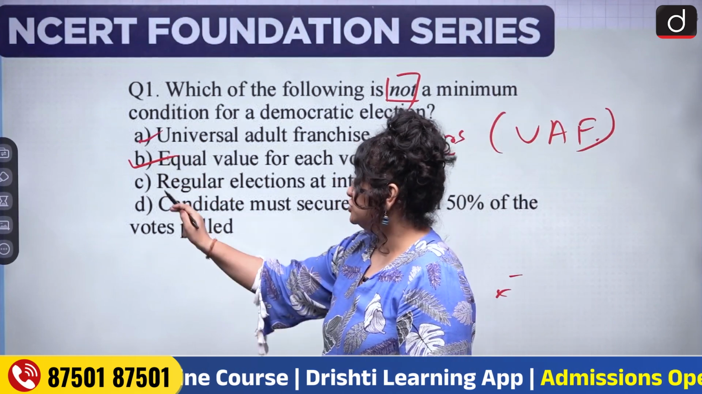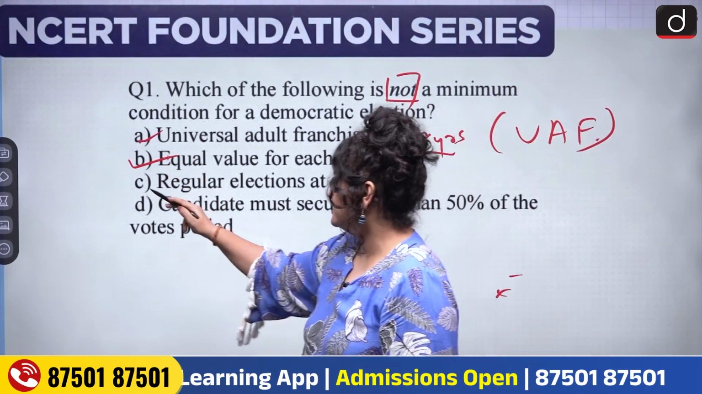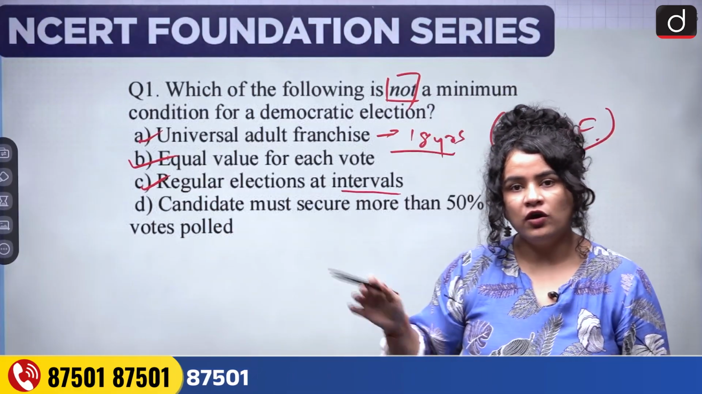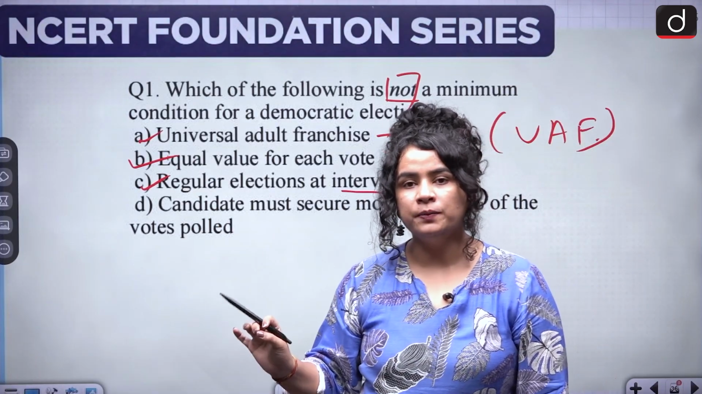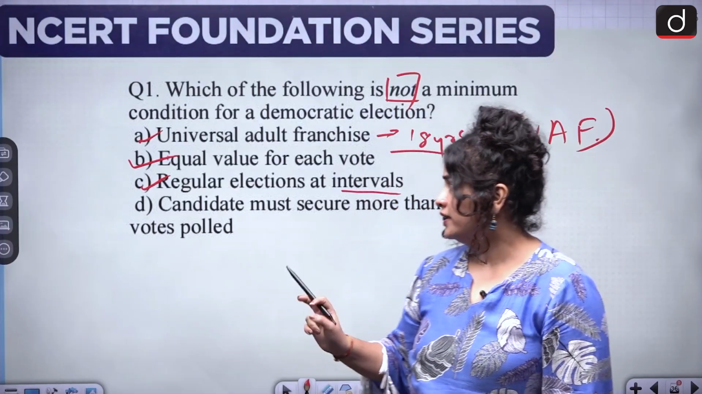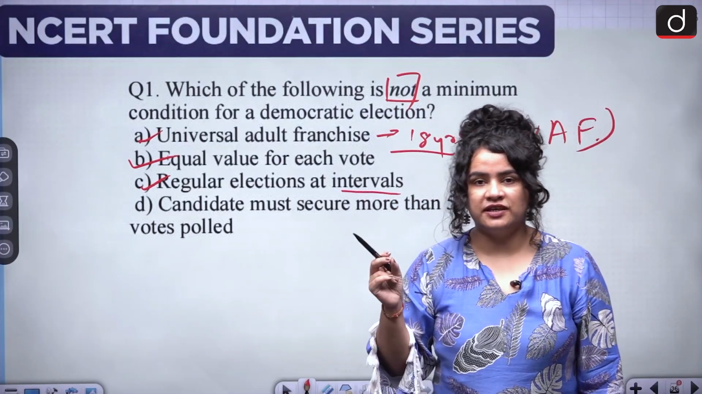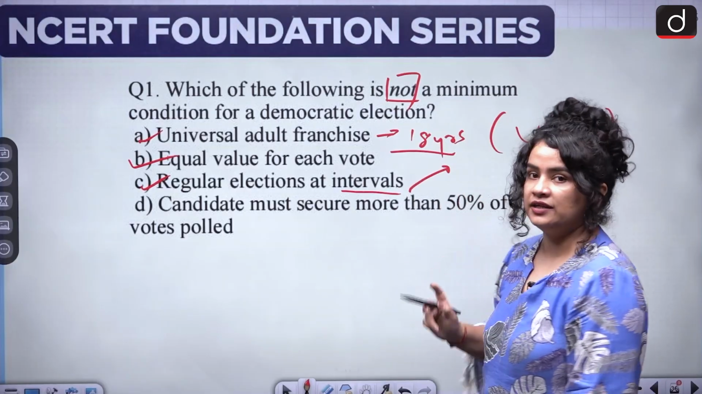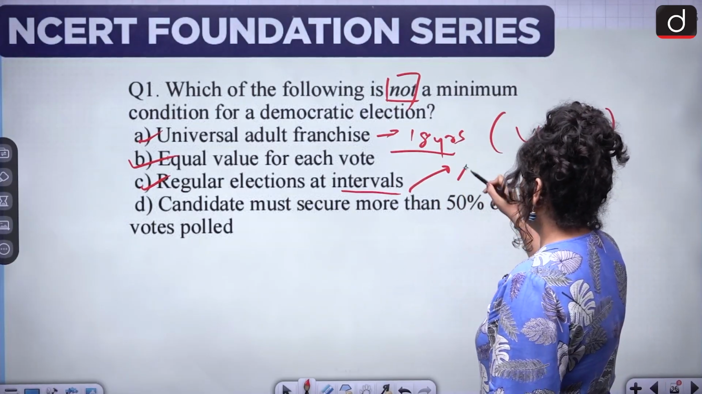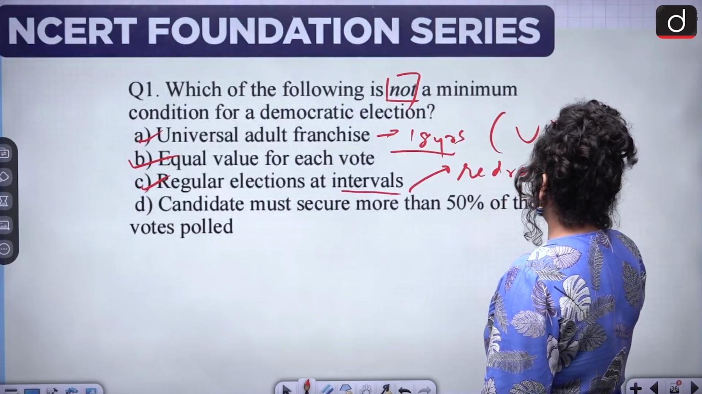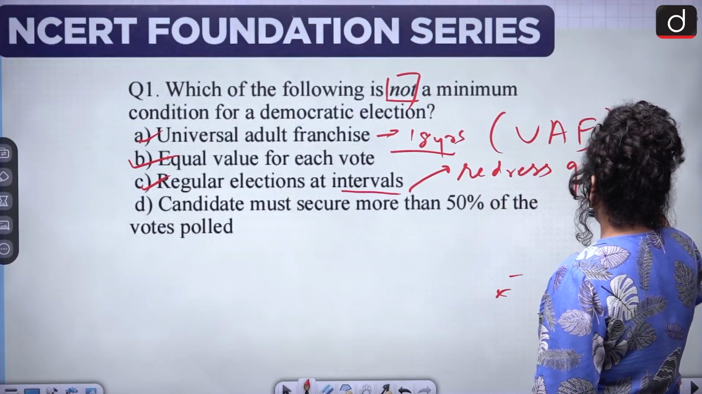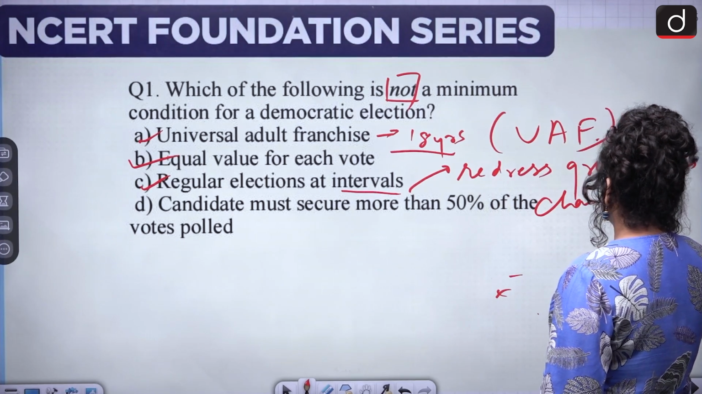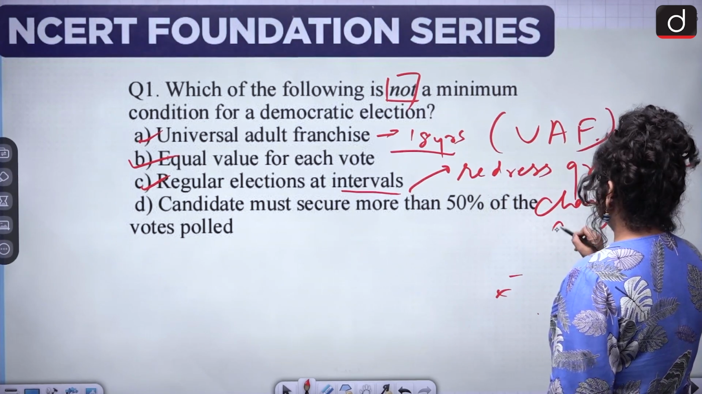3, regular elections at intervals. Of course, it is a minimum condition because you cannot choose one representative for an eternity and hope that this is how things will run. Suppose you have certain grievances or you are dissatisfied with the government. So you'll need to conduct regular elections in order to get your grievances addressed and to change government in case citizens are dissatisfied, right?